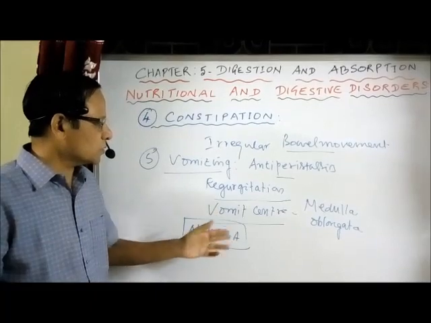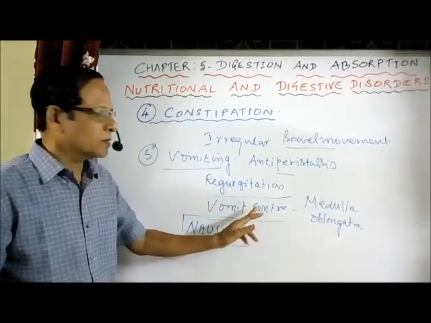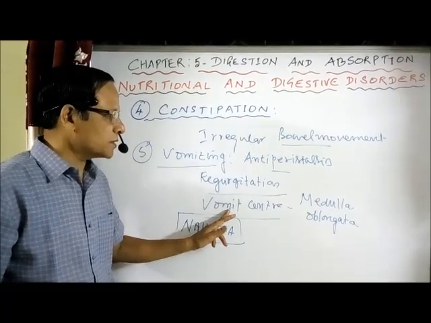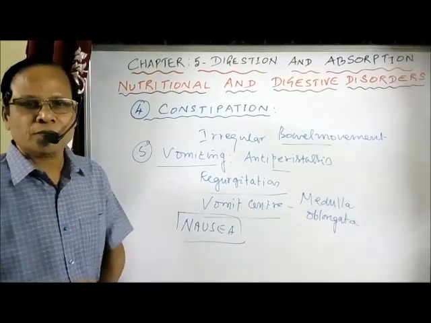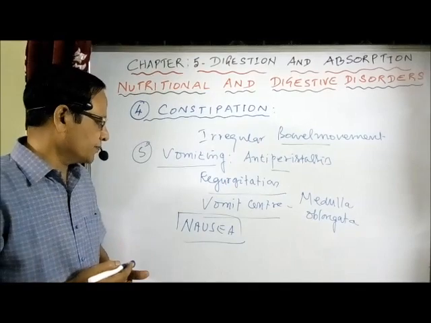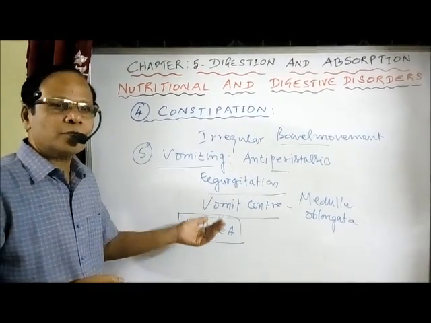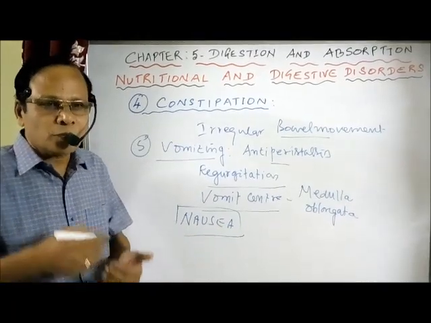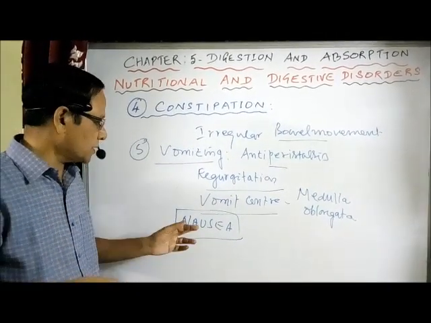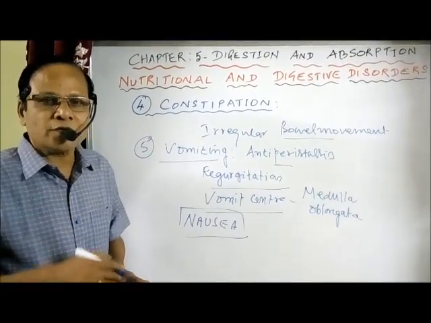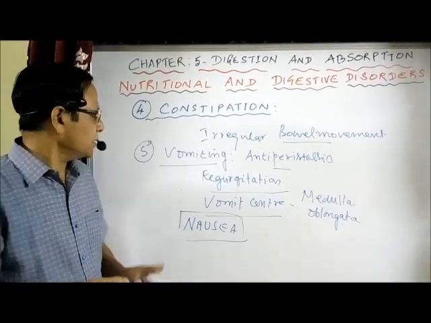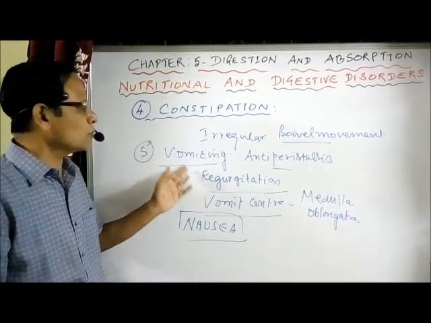This condition is controlled by a vomit center located in the medulla oblongata. So this is a reflex activity, an involuntary activity. A feeling of nausea precedes vomiting. Before vomiting, the person feels nausea. It is nothing but a feeling of sickness in the stomach with an urge to vomit. That's about constipation and vomiting.